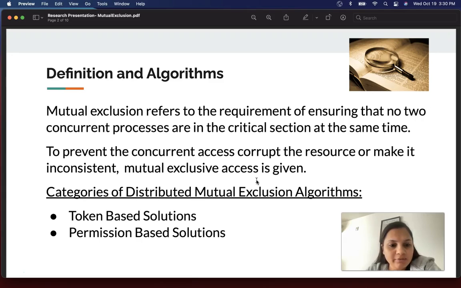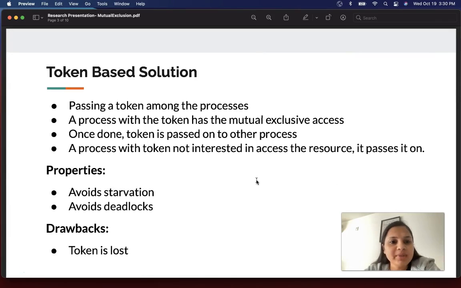Now, there are different categories of the algorithms: token-based solutions and permission-based solutions. In a token-based solution, we have one particular token in the entire network, and only the process with the token will be able to access the resource. This ensures mutual exclusion, so there will be only one process in the critical section at a time.